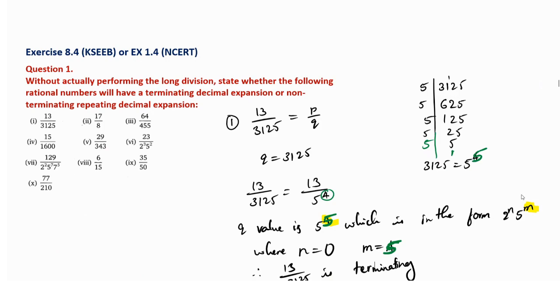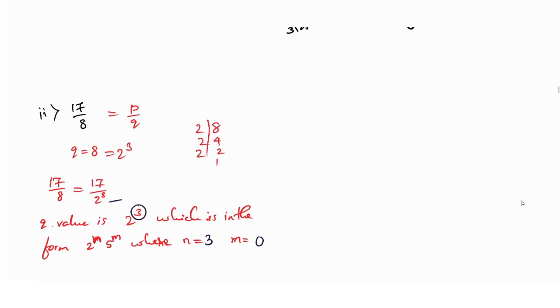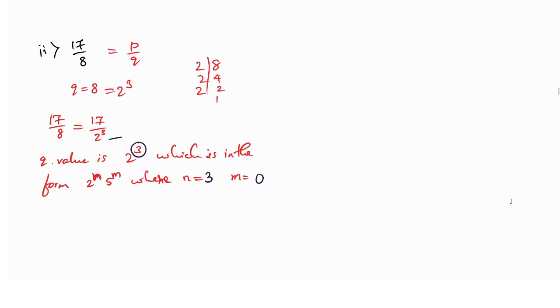The next question is 64 divided by 455. Here you have to conclude the statement. Therefore, 17 by 8 will terminate. Will terminate, that is the answer.